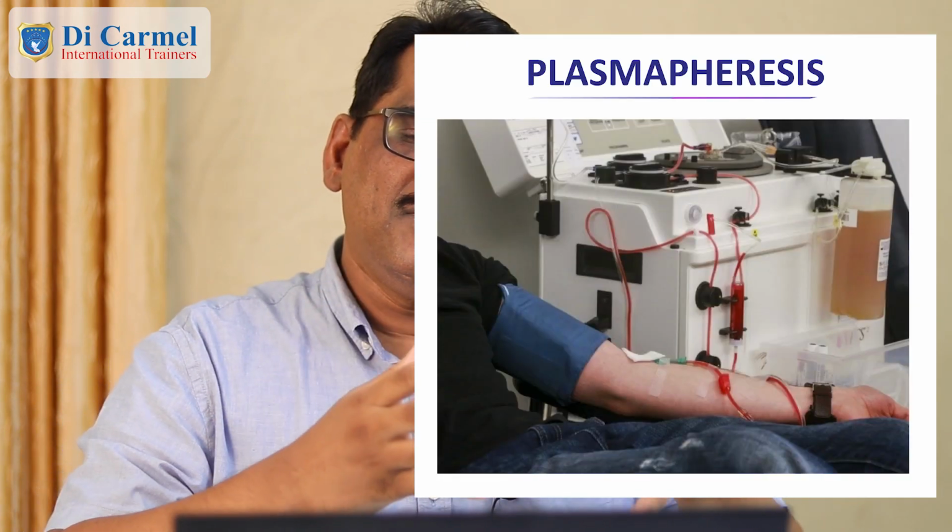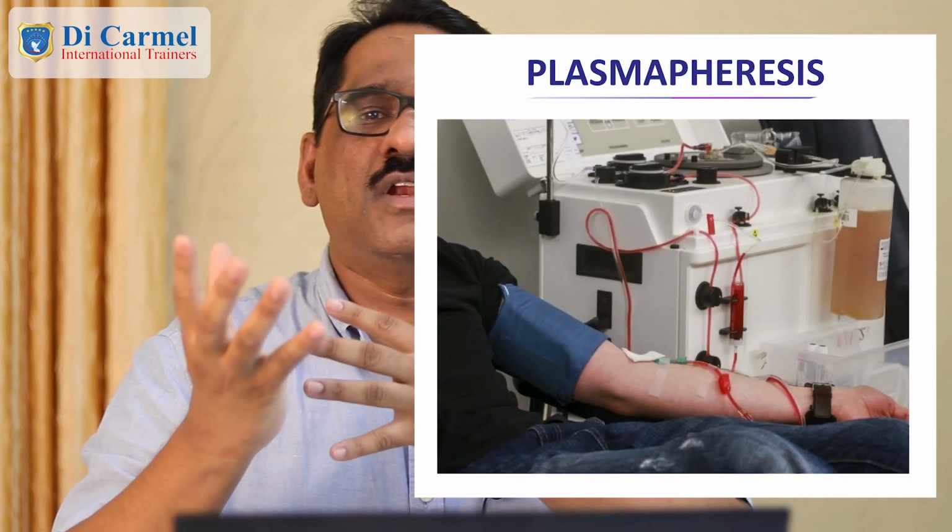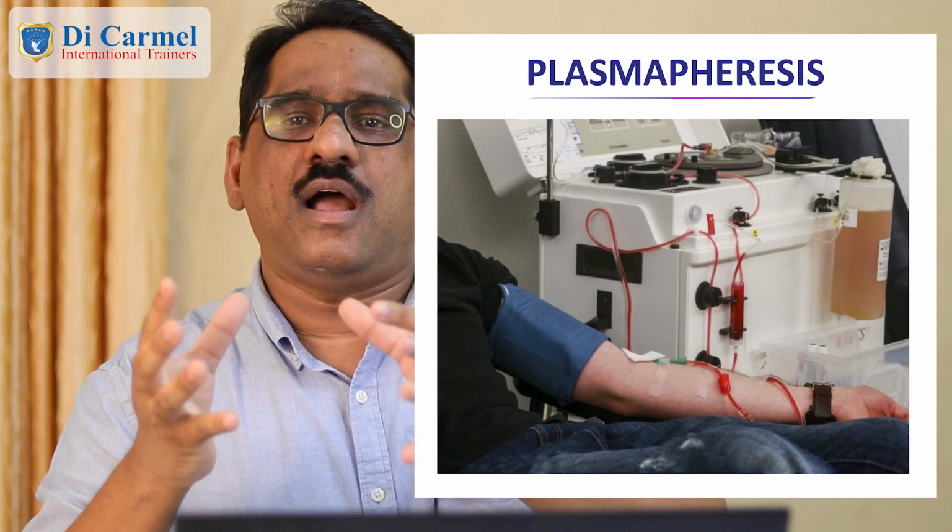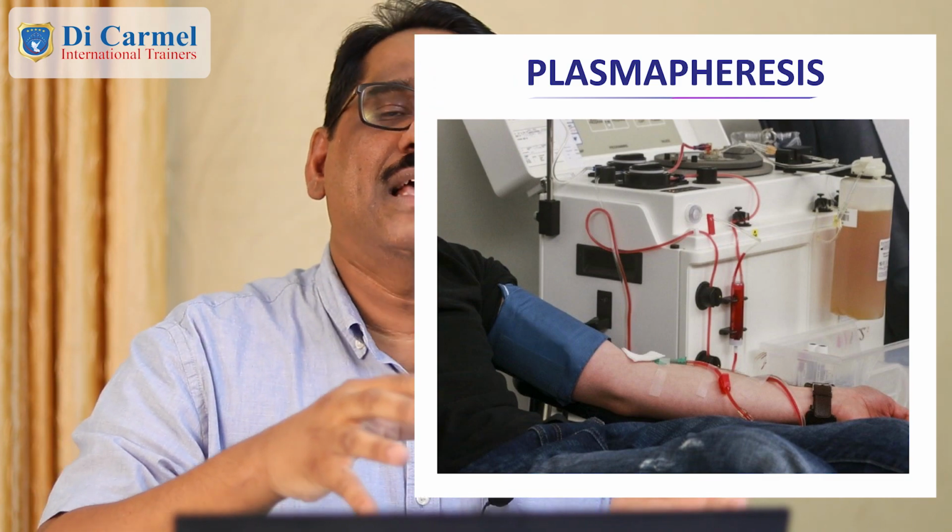Another treatment option we have here is plasmapheresis. You may have heard it is somewhat similar to dialysis. In dialysis, the machine clears the waste products from the body that the kidneys cannot clear. In the same way, in plasmapheresis, a very similar machine clears the unwanted antibodies that have been generated because of the autoimmune process. That will again help to control the patient's symptoms.